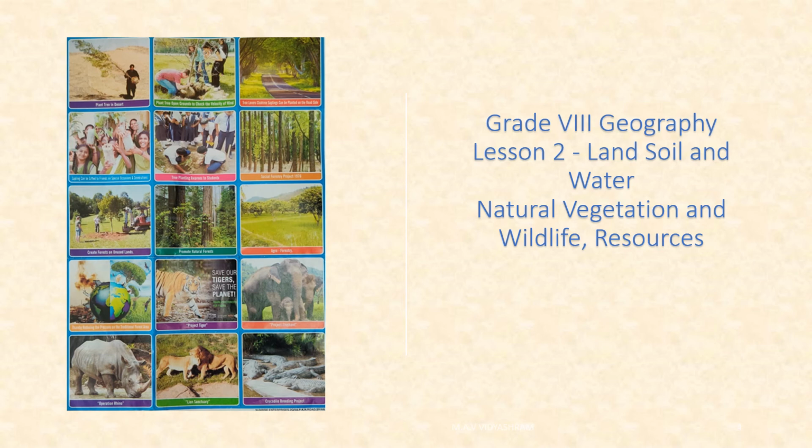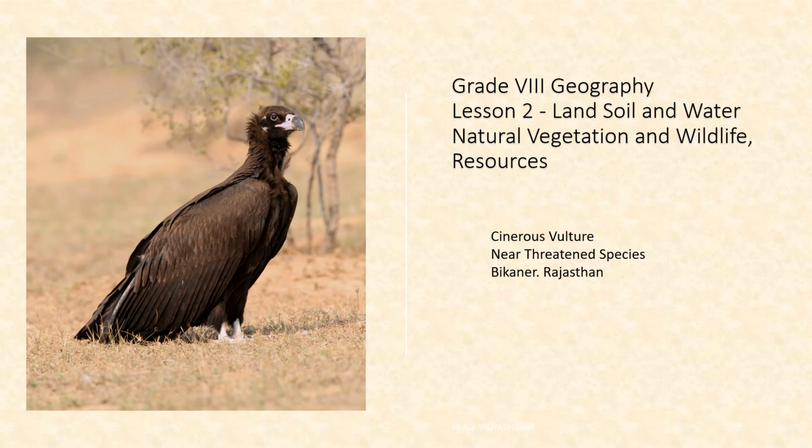Here they have given little pictures. See here the Tiger Project and also the Lion Project, and the students are planting trees. Next, we have a photo of the Cinereous vulture. It is a near threatened species. It was photographed in Rajasthan.